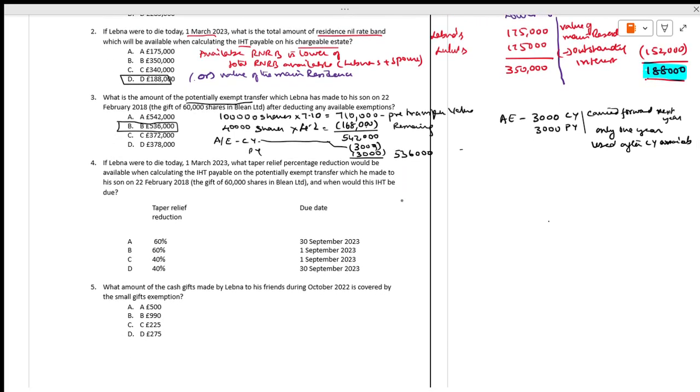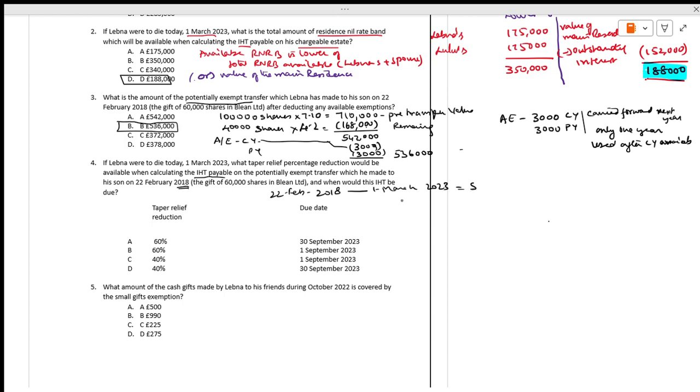If Lebna were to die today, 1st March, what taper relief percentage reduction will be available while calculating IHT payable on the potential exempt transfer made to his son in 2018? You have to calculate very precisely from 2018 to 1st March 2023: 18, 19, 20, 21, 22, 23.